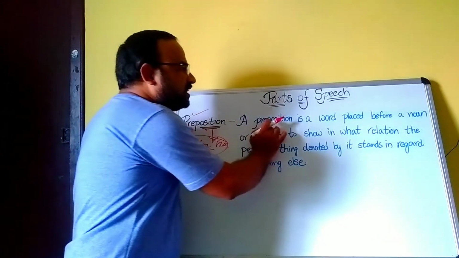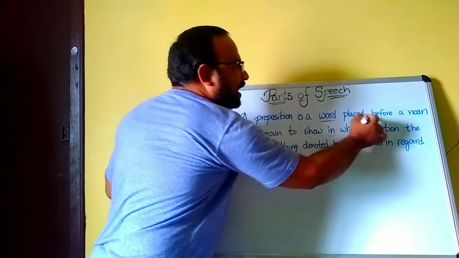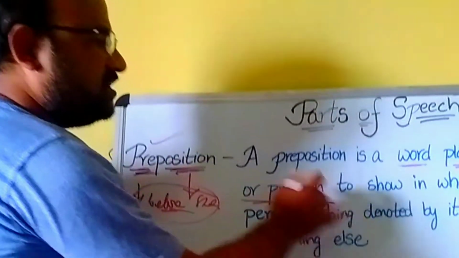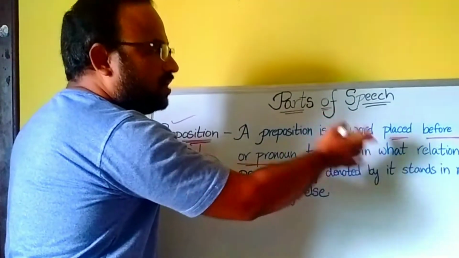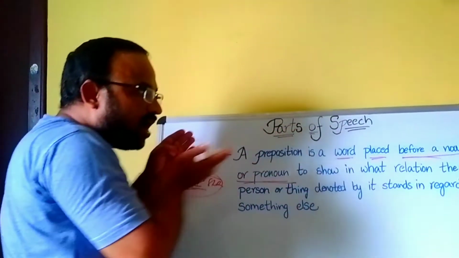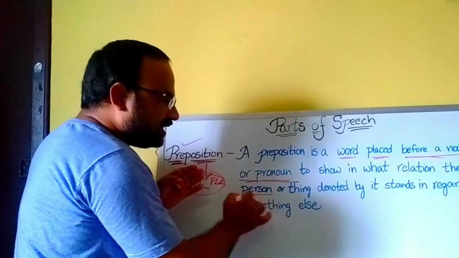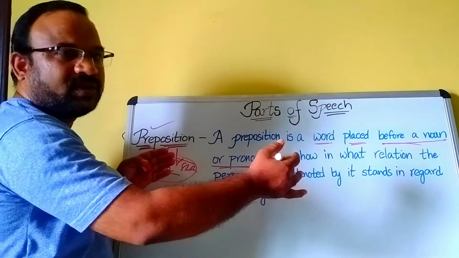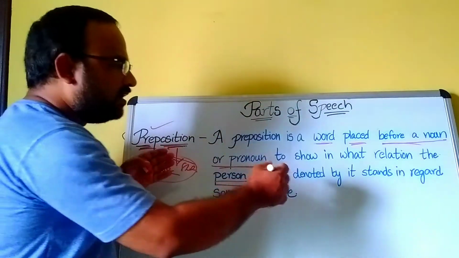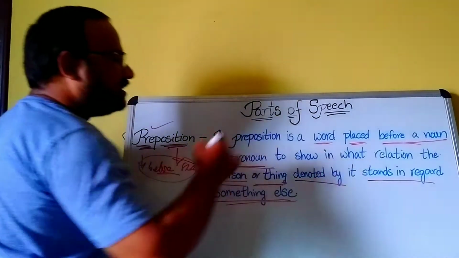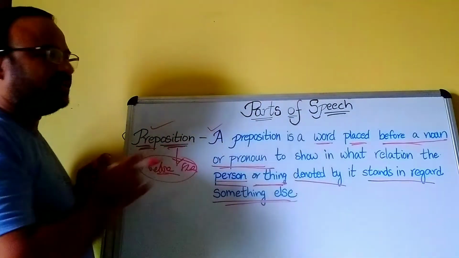A preposition is a word placed before a noun or pronoun to show in what relation the person or thing, or any other word or adjective or anything, denoted by it stands regarding something else. This is called a preposition.